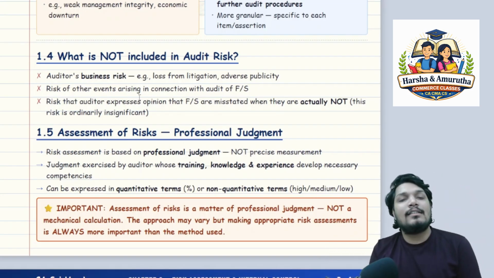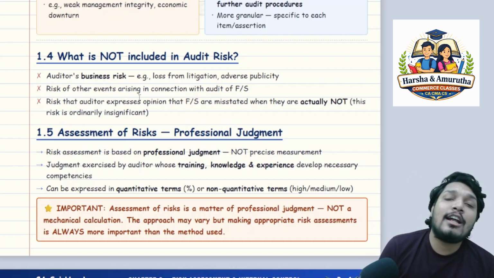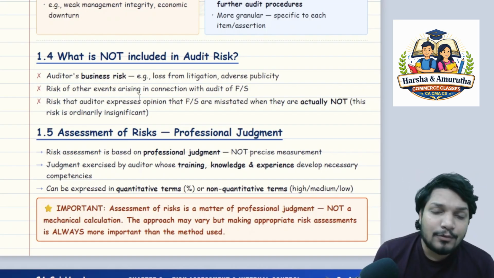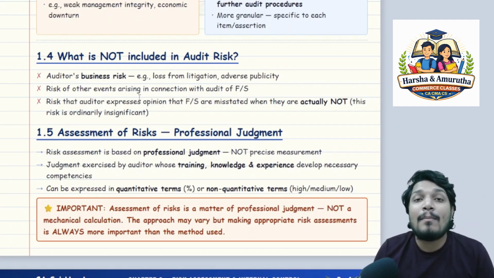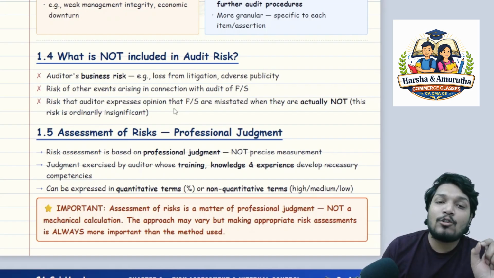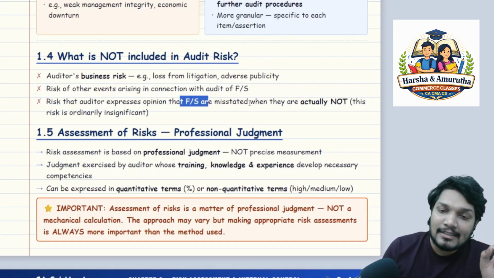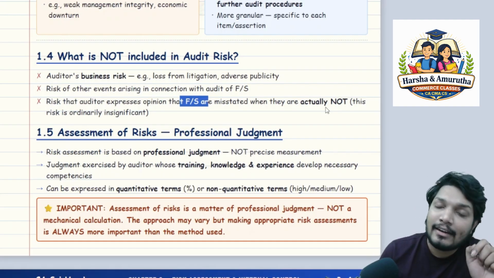When the auditor feels that these financial statements are not true and fair, and he gives an opinion and eventually it turns out to be fine, that it is not actually misstated, that really doesn't form part of his audit risk, sir. Okay, this is not included in audit risk.